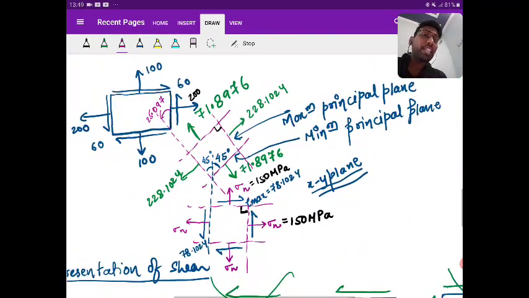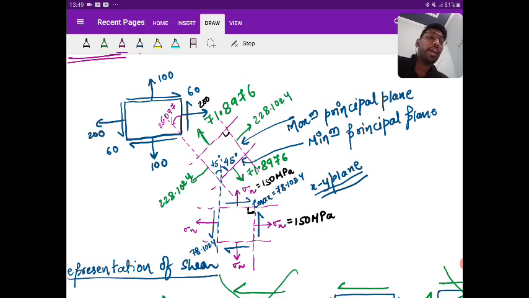So now please ask your doubt. Any doubt you are having, please clarify. This is a very standard question for the principal stress. Any doubt? Please ask.